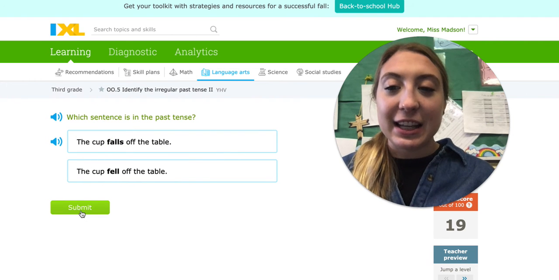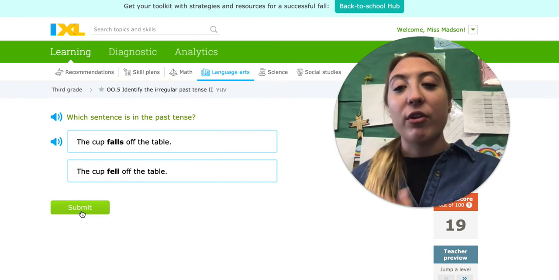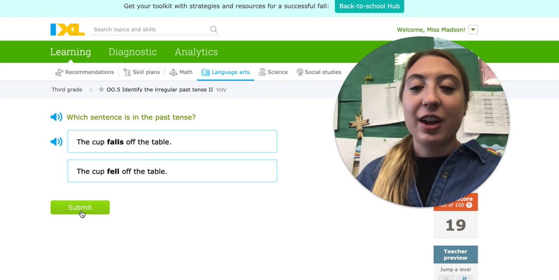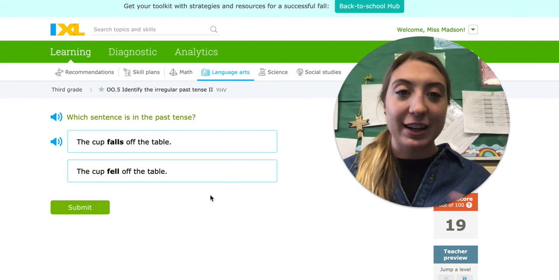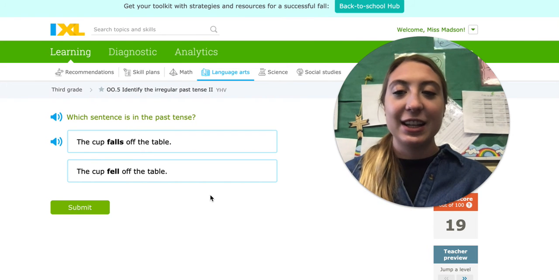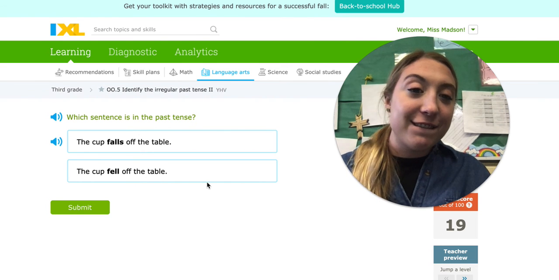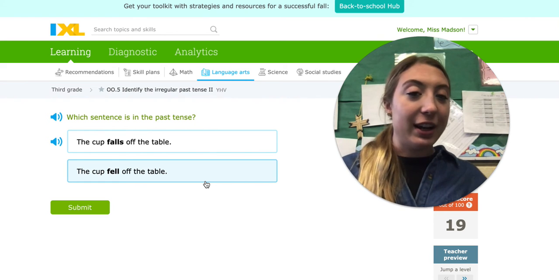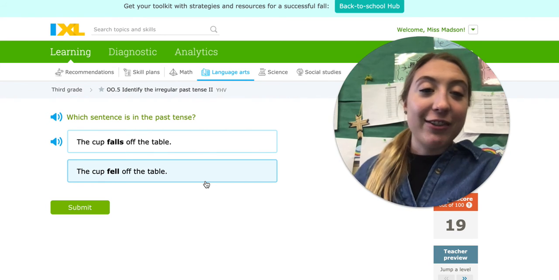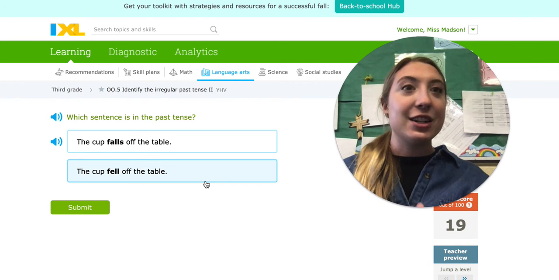Now, which one is, again, the past tense? The cup falls off the table. The cup fell off the table. Which sentence shows that it's already done? Which one is in our past tense? The cup fell off the table. So if it falls, it's falling right now, and it falls off the table. But if I say it fell, it means it's already on the ground.